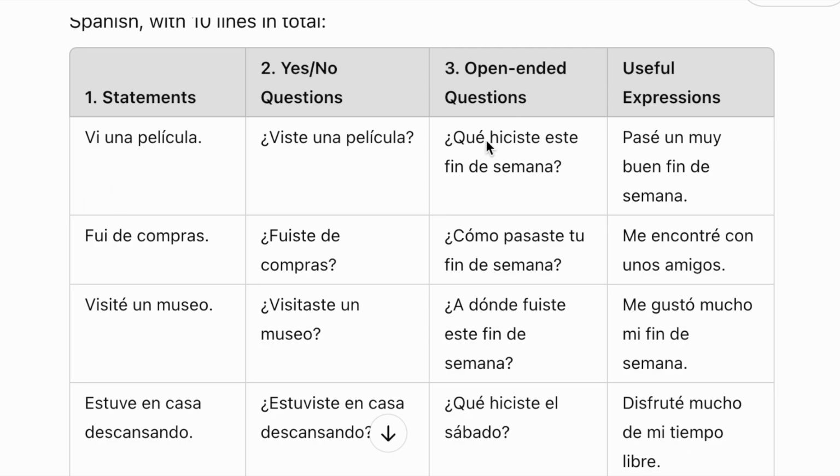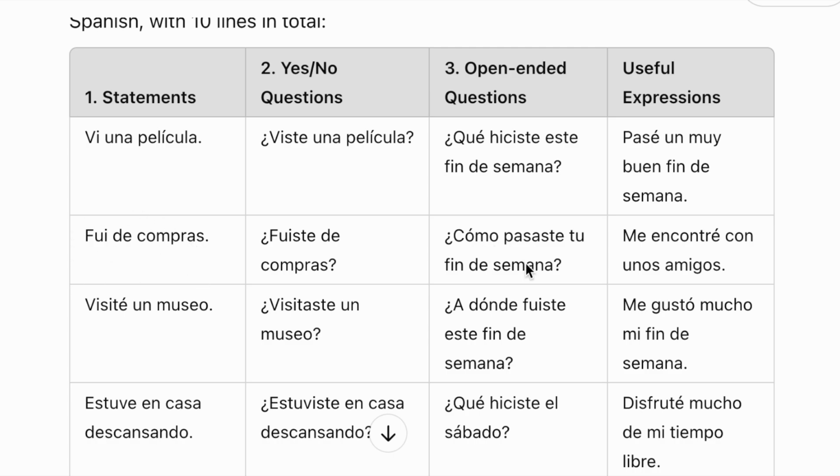So open-ended, what did you do? ¿Qué hiciste este fin de semana? Oh, I watched a movie. I went shopping. Okay, I went shopping. Fui de compras. Did you go shopping? Fuiste de compras. And then you either come back and say, sí, fui de compras, or no fui de compras. It's a yes or no.